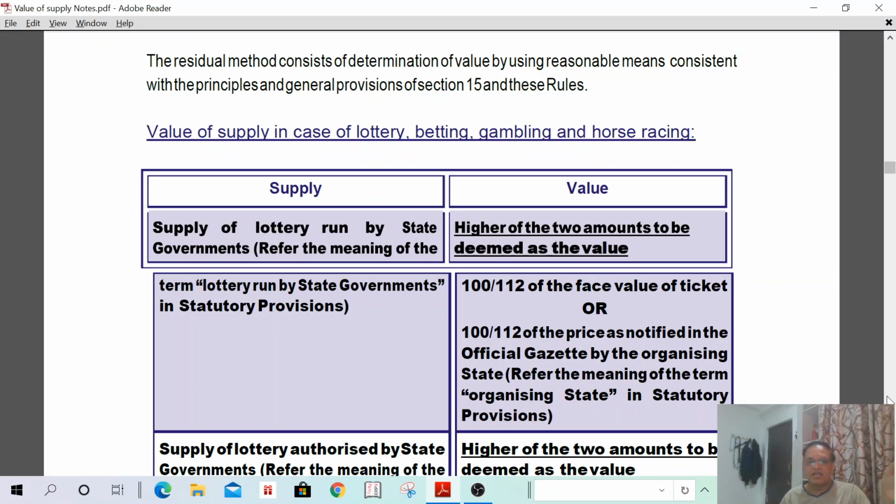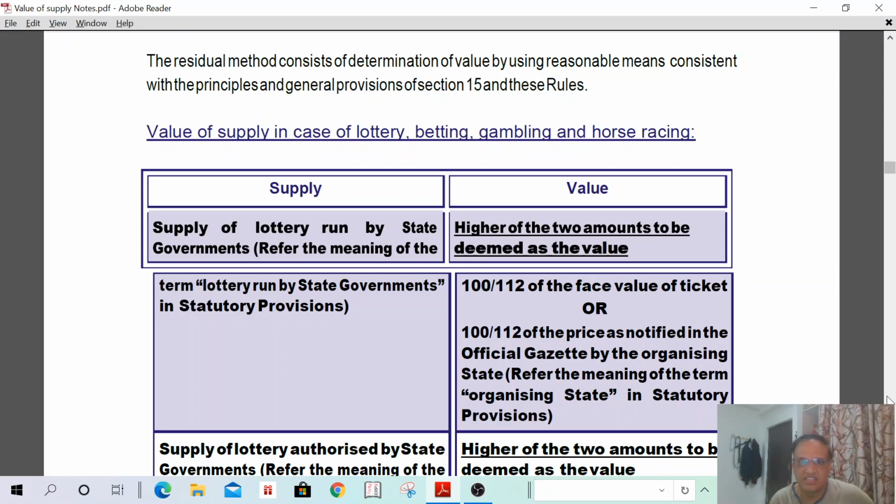In such a case, the value of supply shall be 100 by 128 of the face value of the ticket, or 100 by 128 of the price as notified in the official gazette by the organizing state. That means if it is run by the state government, 100 by 112 of the face value. If it is authorized by the state government, the value of supply shall be 100 by 128 into the face value.